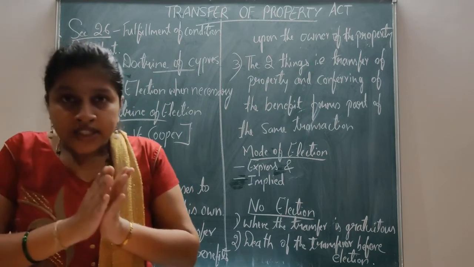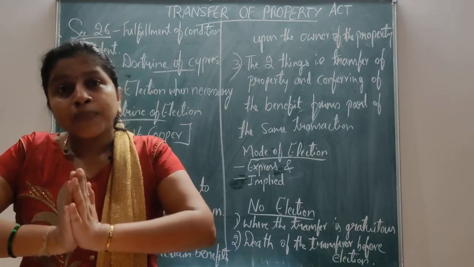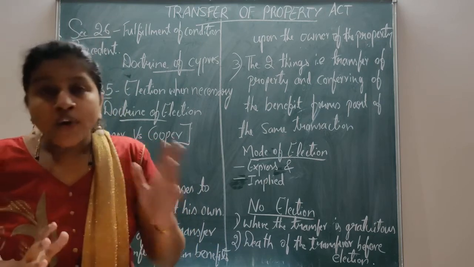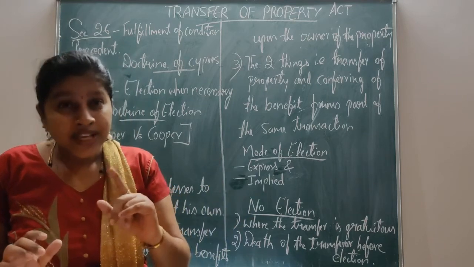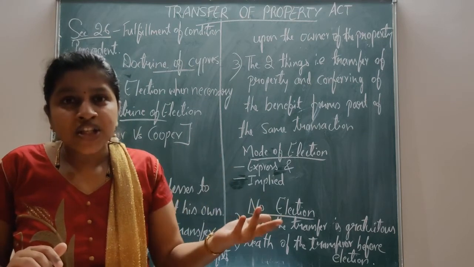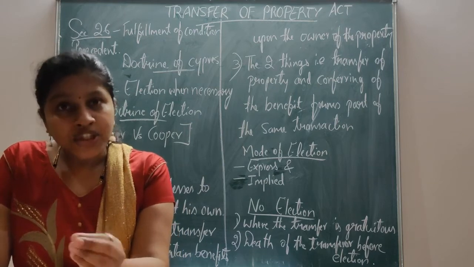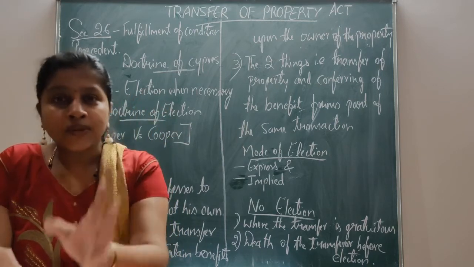A is transferring an amount of rupees 50,000 to B only after the fulfillment of a condition. Before that, B has to fulfill the condition, and then only he will get the 50,000 rupees.